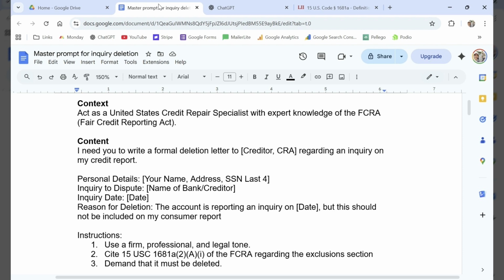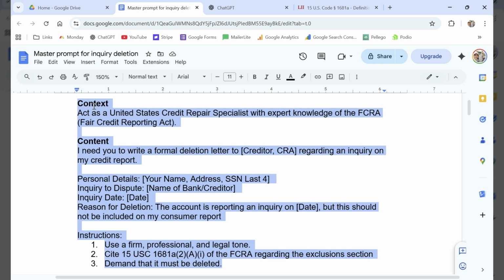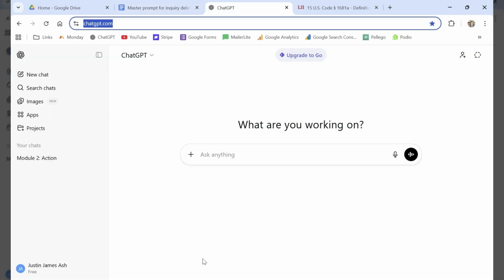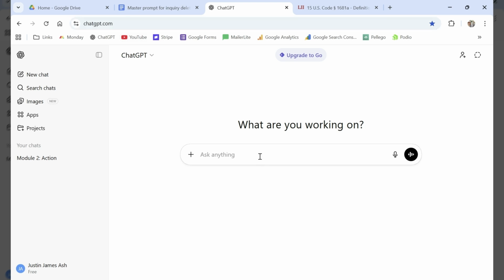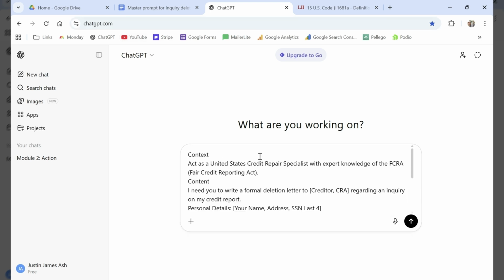Okay, so now we have our master prompt, and we're simply going to copy this, open up our ChatGPT, open up a new prompt, and we're going to paste this into the prompt. So we have our context. We want ChatGPT to act as a credit repair specialist with expert knowledge of the FCRA. I need you to write a formal deletion letter to Chase Bank regarding an inquiry on my credit report.